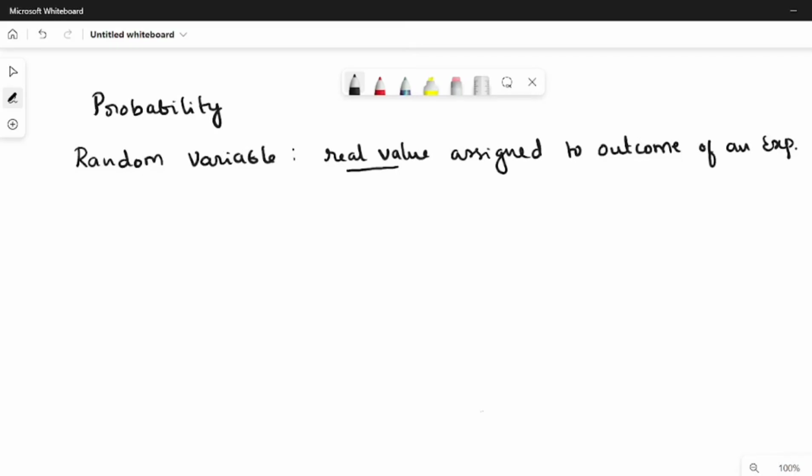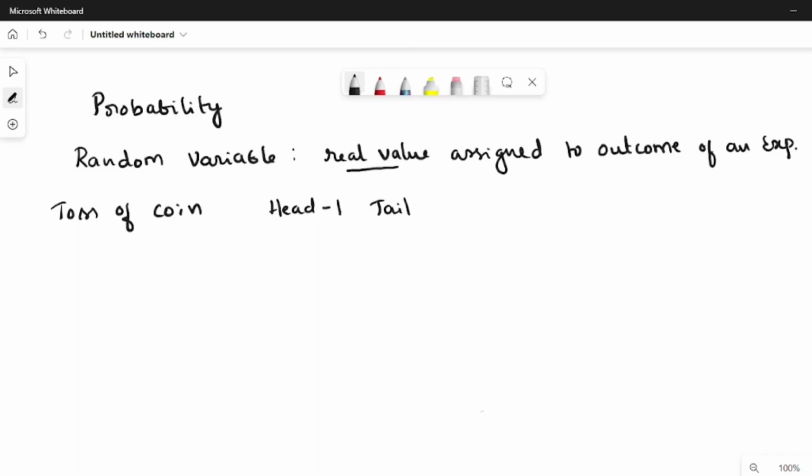To understand this, let us take a simple example. Suppose the experiment we are conducting is the toss of a coin. Treating this as an experiment, there are two fair outcomes: either we may get head or we may get tail, excluding some accidental cases, such as the coin standing on its edge.